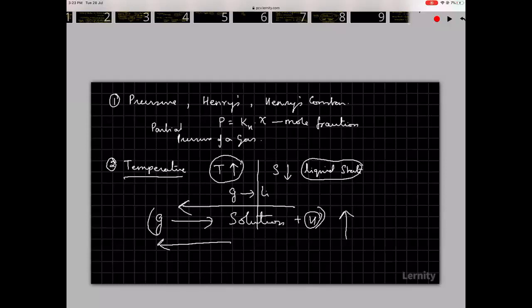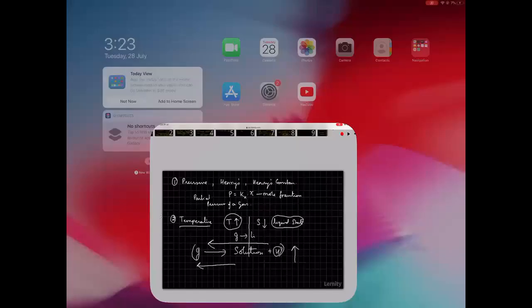Okay, so the solubility of a gas decreases with temperature. So as temperature increases, solubility decreases.